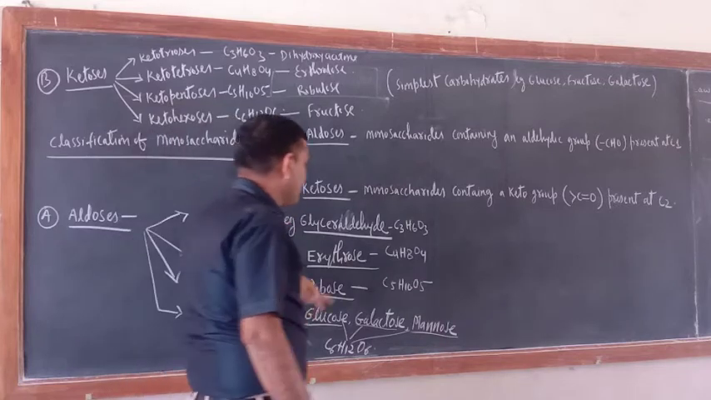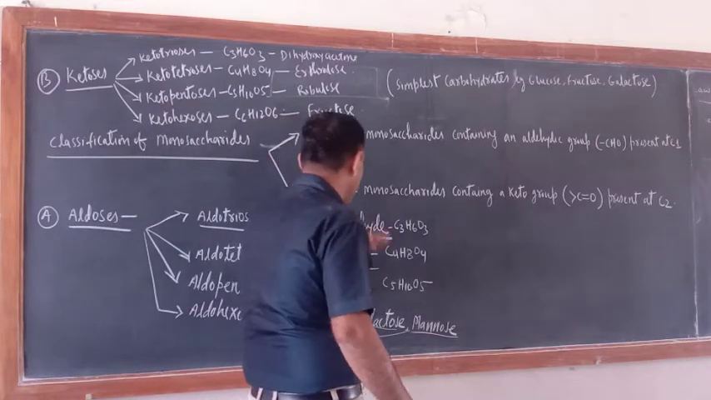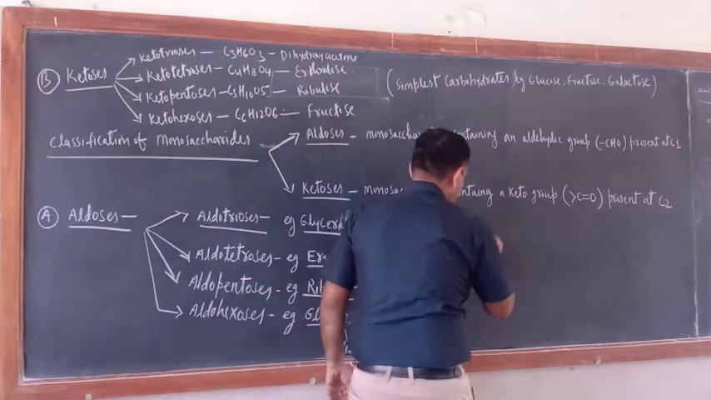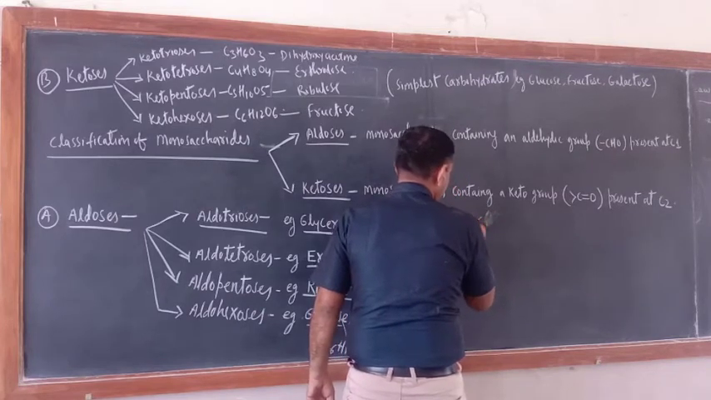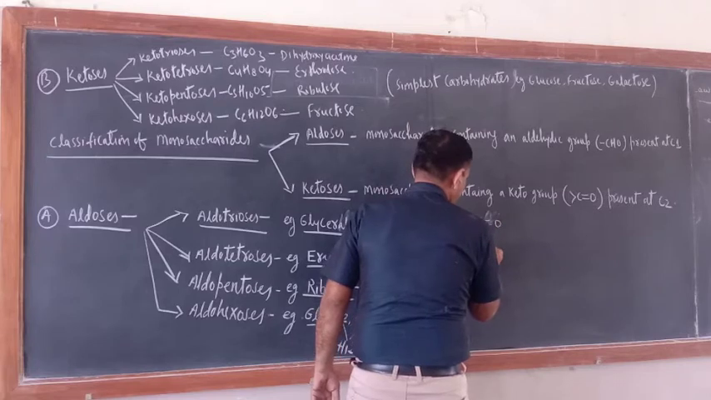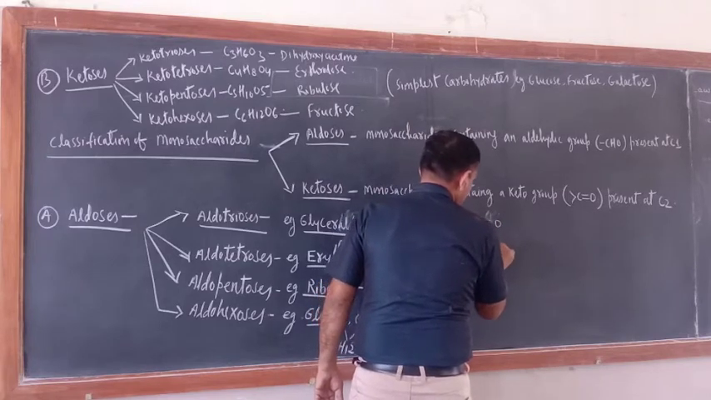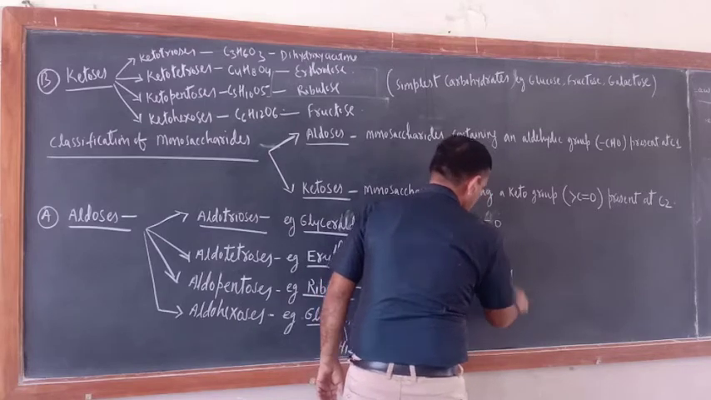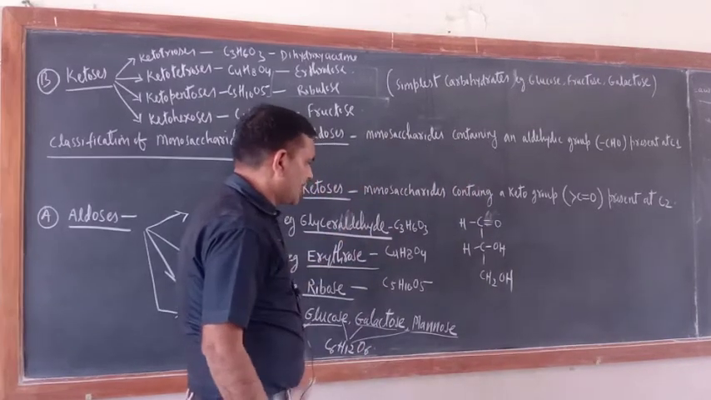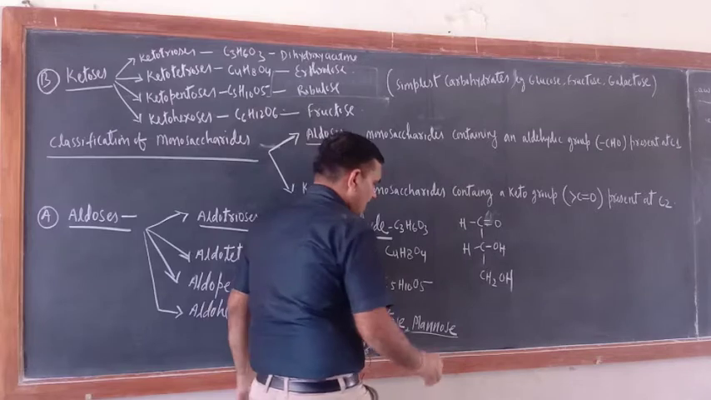Now one by one we can write their structures. Suppose I am writing glyceraldehyde. First what should be written? CHO, that is CH double bond O, and then CHOH, and at the last CH2OH. You can check, this is glyceraldehyde.